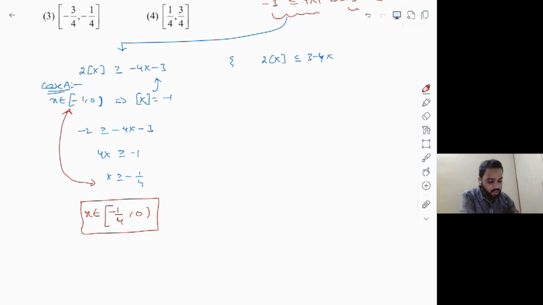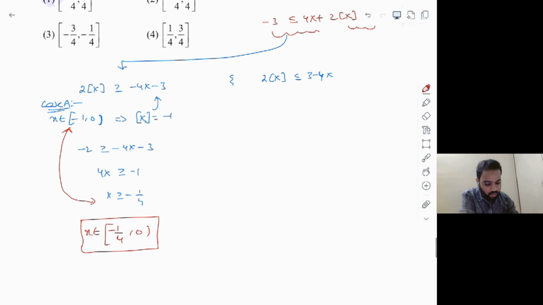Simultaneously, let's solve the second part also for this case A. Same case, x belongs to [-1, 0), which implies [x] equals -1. If you put that here, what you get is 2 × (-1) = -2 ≤ 3 - 4x.